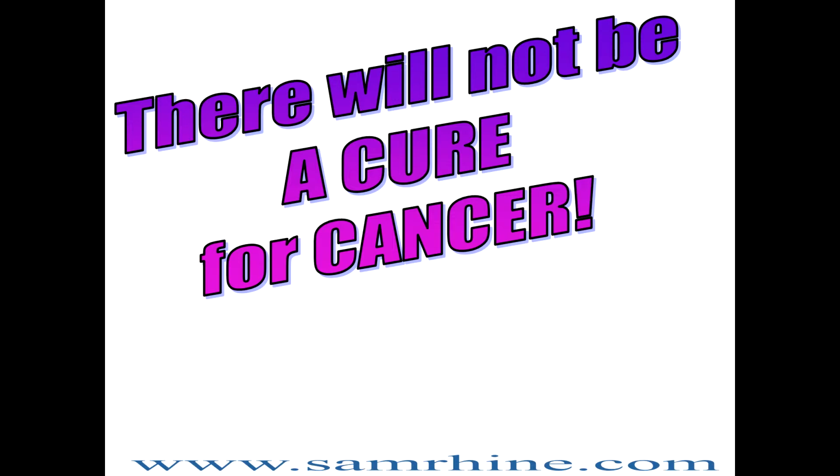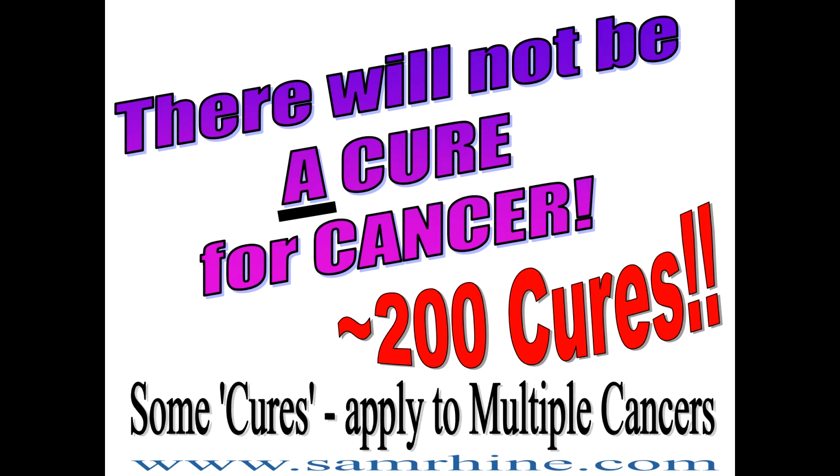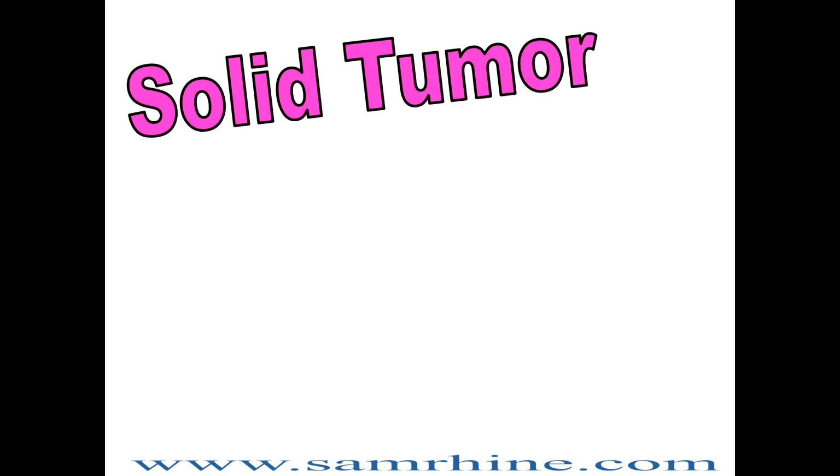There will never be a cure for cancer. If there are over 200 types of cancer, there are going to have to be 200 different cures. So there are going to be multiple cures, not a cure. Now, some therapies will apply to multiple cancers, so there is some overlap there.